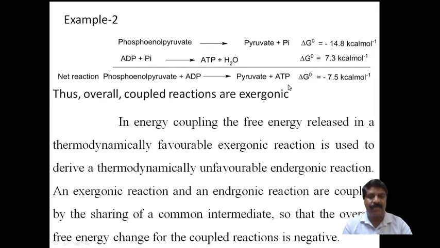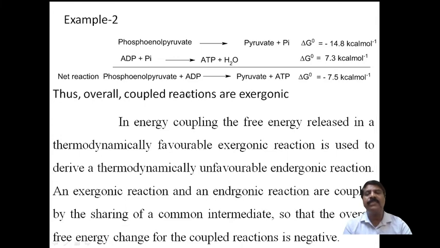Here it should be a water molecule, it is not written here. And delta G naught, you have to take the subtraction because the two signs are different. 14.8 minus 7.3 gives 7.5, the difference, and the bigger value is 14.8, therefore we put the negative sign.